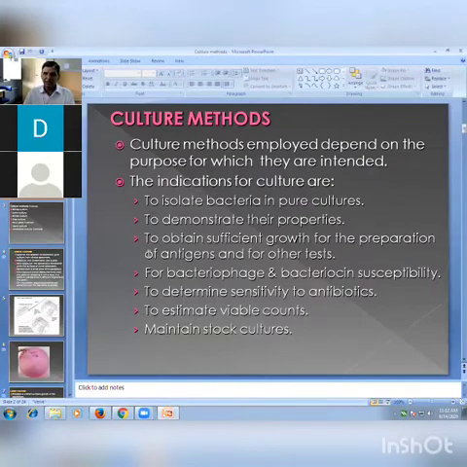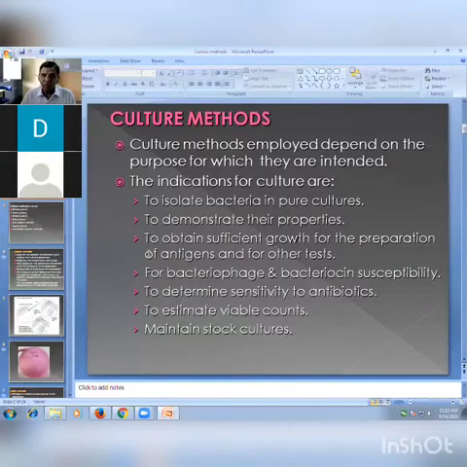The culture methods employed depend on the purpose for which they are initiated. The indications for cultures are always very important. This is always asked as a short note: write about the indications of culture methods. So what are the indications? The first aim of culture methods is to isolate bacteria in pure culture. Pure culture growth we need for identification.